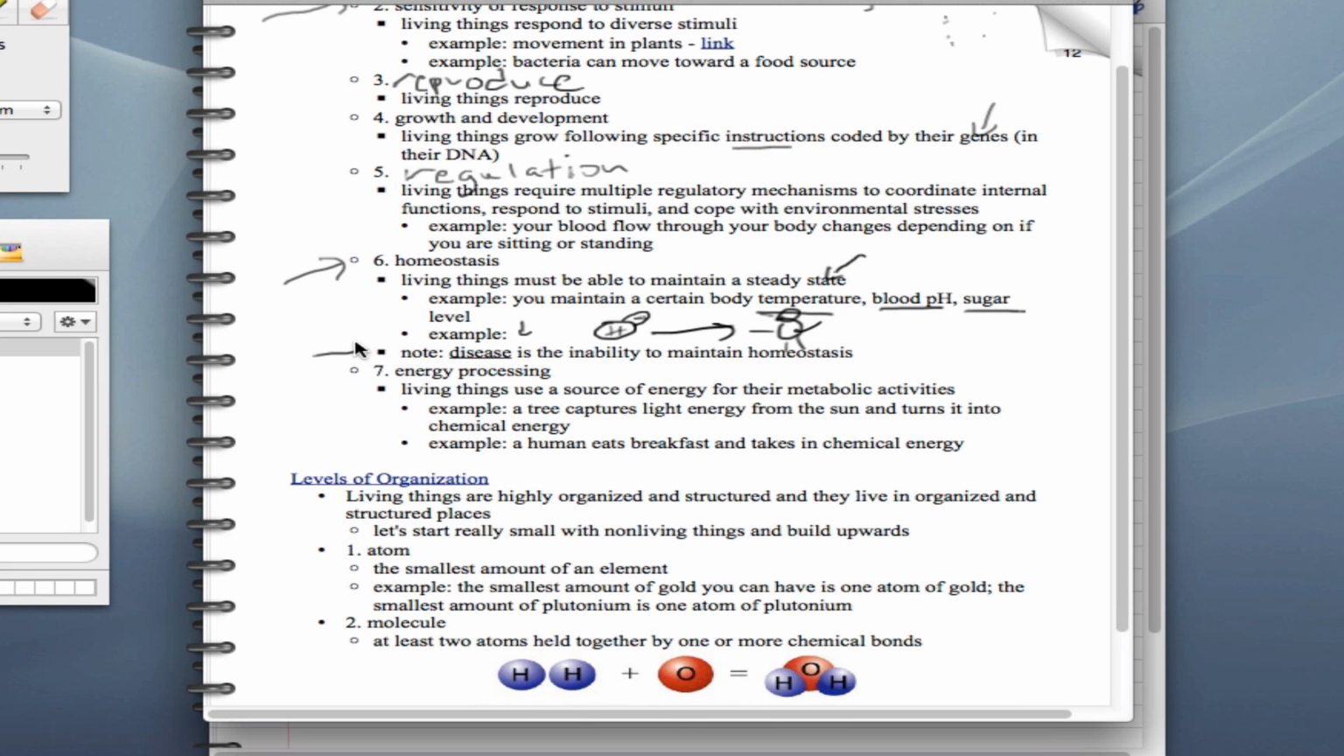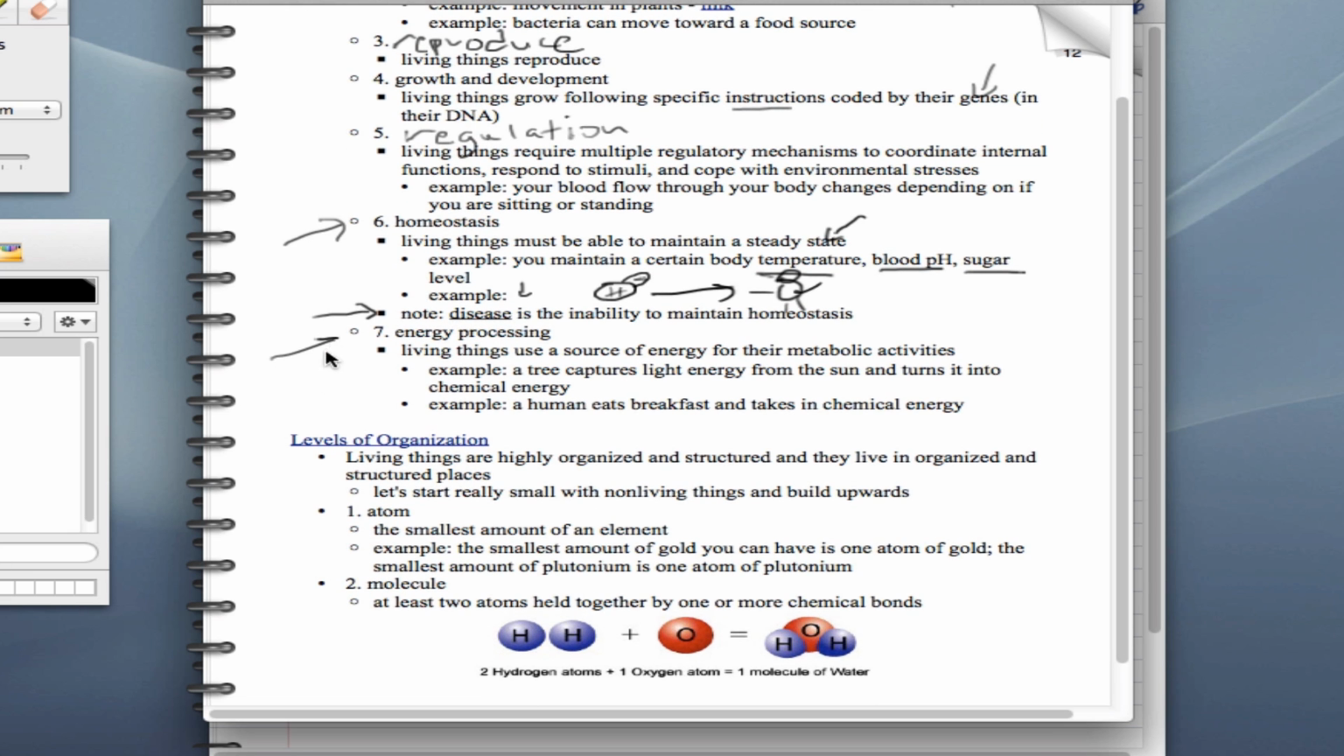One thing to note here is that if you ever take, for example, a pathology class or a microbiology class, the word disease is the inability to maintain some homeostasis. That's what disease means. If you can't maintain some specific homeostasis, you could be considered diseased.